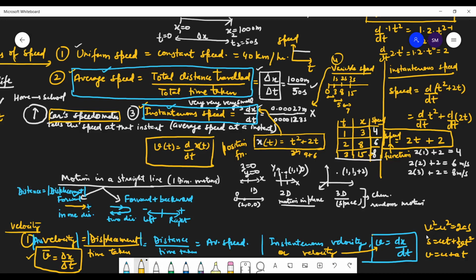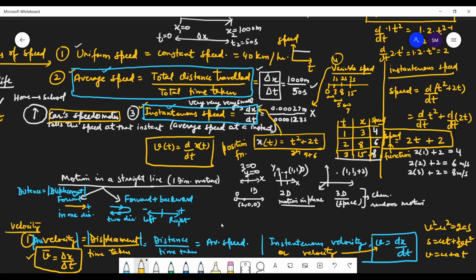Which velocity is there in these formulas? Students, tell me. Average velocity? Can you see any bar over v here? No, sir. Then how can you say it is average? If it is average velocity, then I will always put a bar.